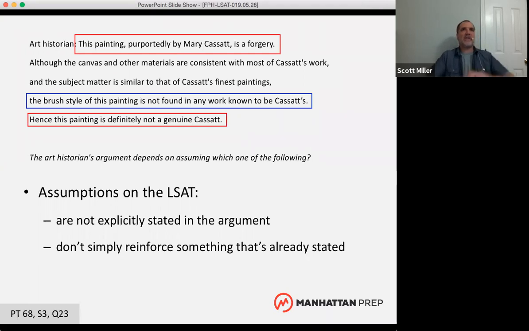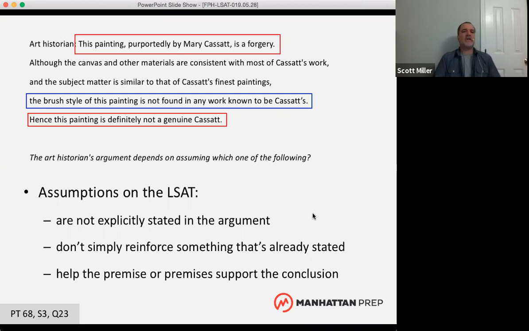An assumption isn't something that makes a premise more believable. An assumption isn't something that we would believe because of a premise or because of the conclusion. So that's what an assumption is not. What an assumption does is it helps the premise or premises support the conclusion.